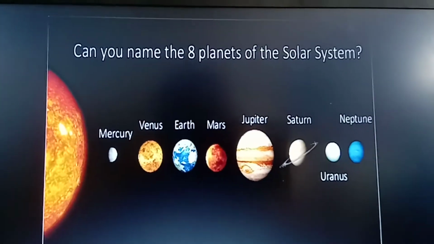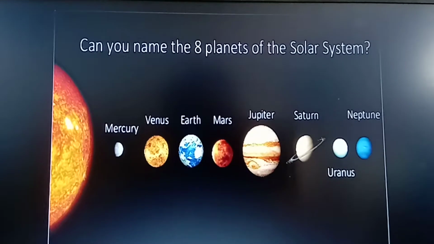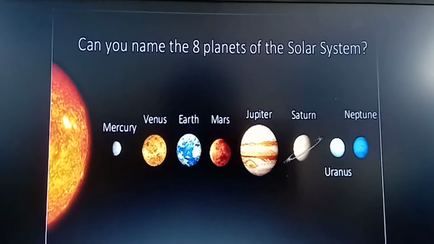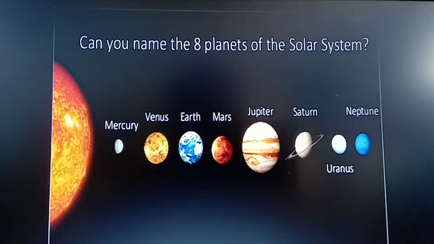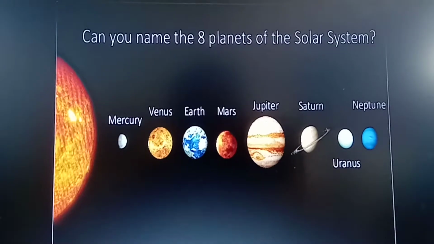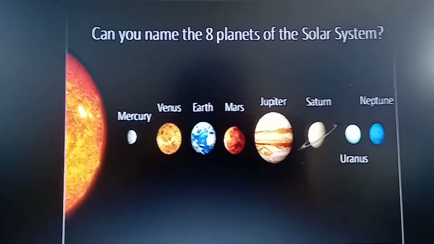The third planet of the solar system is planet Earth. Earth is the only planet that has life as far as we know for now. 70% of Earth's surface is covered with water. The other name of our Earth is the blue planet.